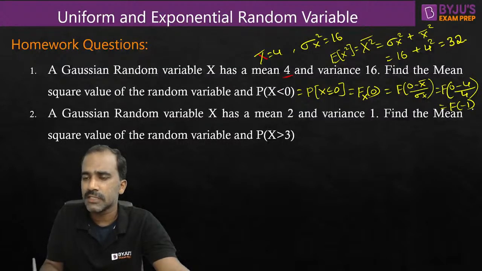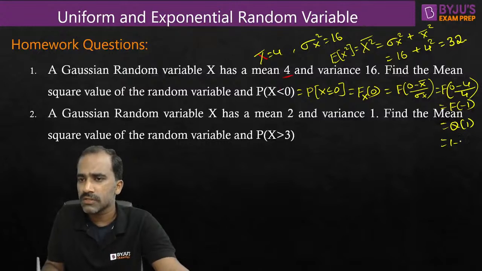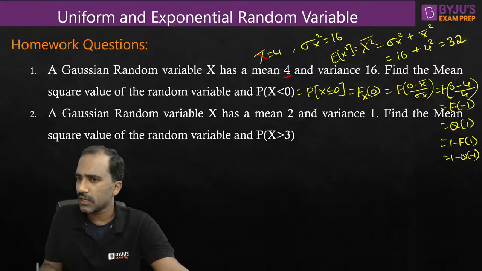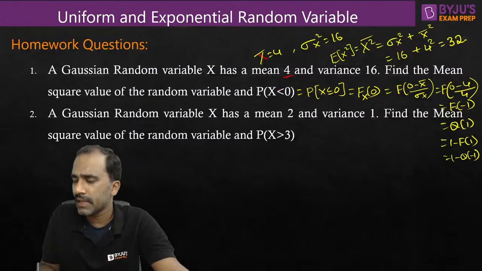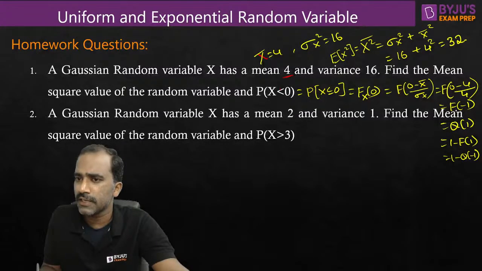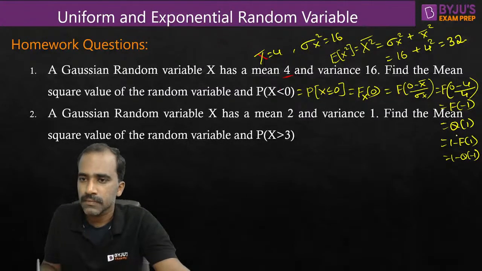We can leave it at this place. F of minus 1 is also the same as Q of 1. It is also the same as 1 minus F of 1. It is also the same as 1 minus Q of minus 1. So all these four answers are correct. All of them mean the same thing. They all give the same value as the answer. So in the options, you may not find this one; you might find any of the four in the answers.